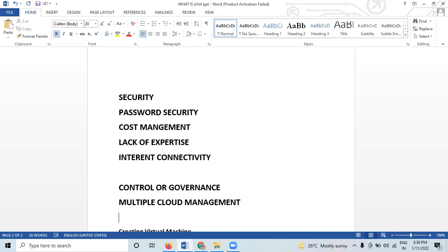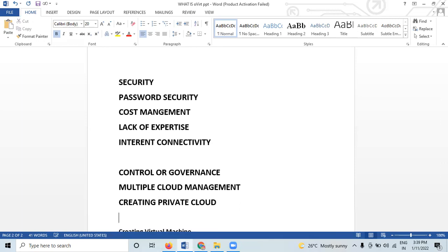Then creating private clouds. Implementing an internal cloud is advantageous. This is because all the data remains secure in-house. But the challenge here is that the IT team has to build and fix everything by themselves.